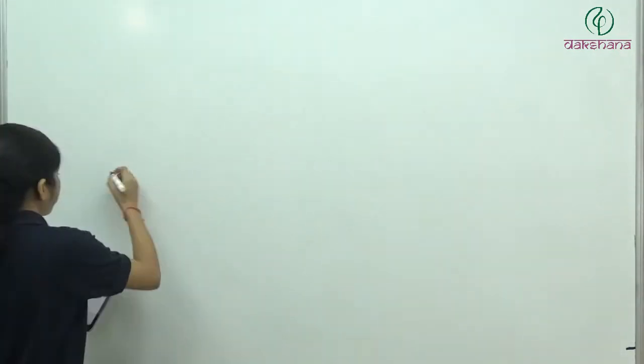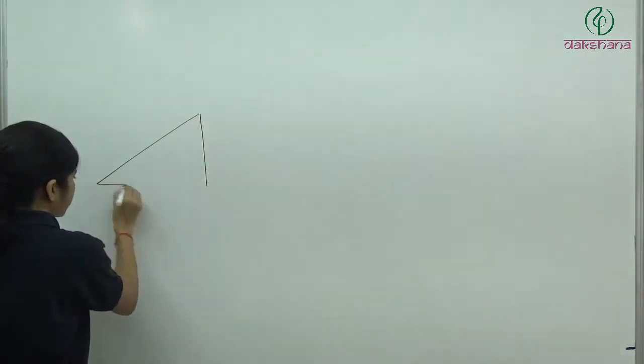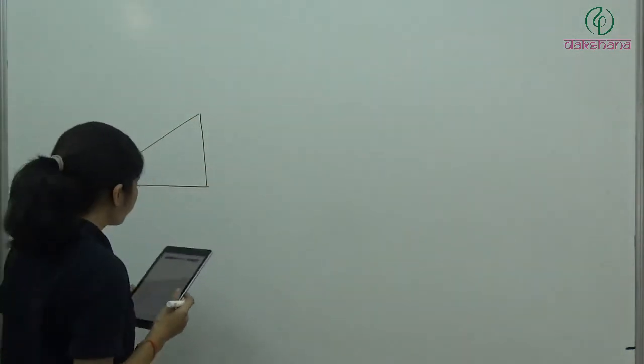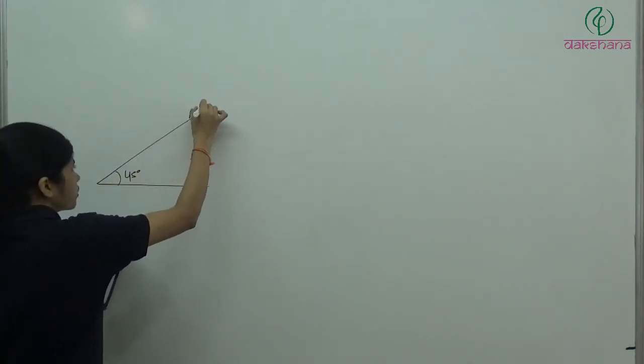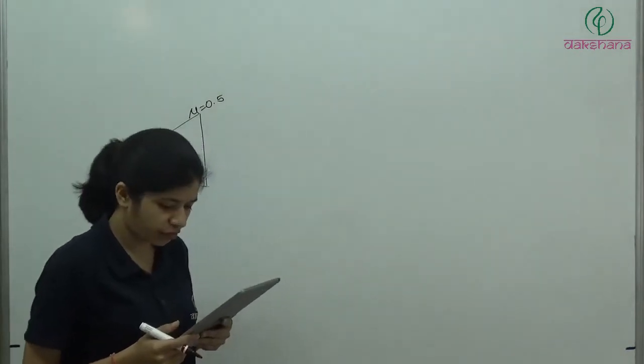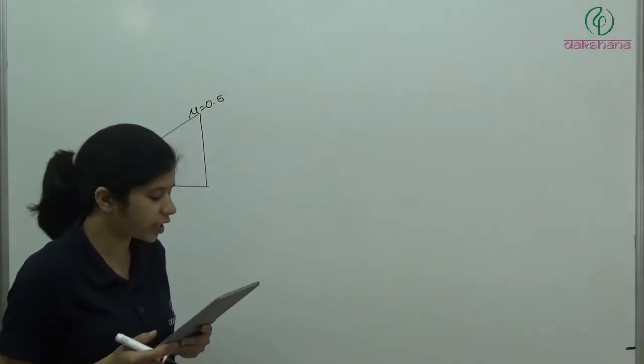A2: if the coefficient of friction of a plane inclined at 45 degree is 0.5, then acceleration of body sliding freely on it is. What is given to us? We have an inclined plane which is inclined at 45 degree. So this is the inclined plane, inclined at 45 degree, and here mu is 0.5. If the coefficient of friction is 0.5, then acceleration of body sliding freely on it.